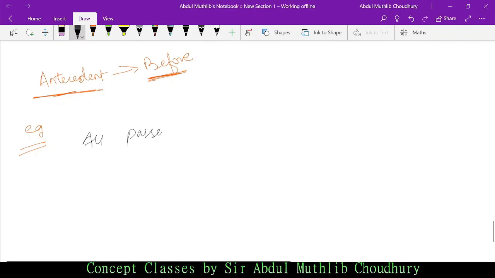Let us take this example: all passengers must show their tickets. Before I continue, I would recommend that whatever I am teaching you as subheads, make sure you note it down in your notebook, for your future reference.